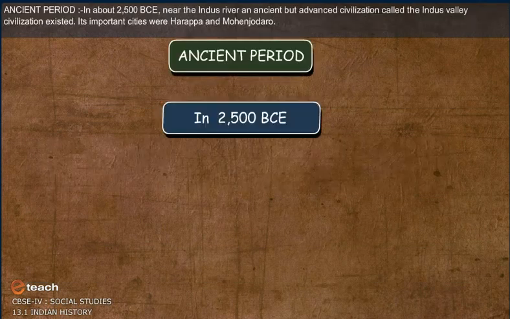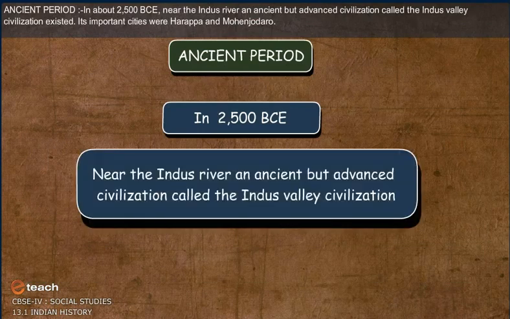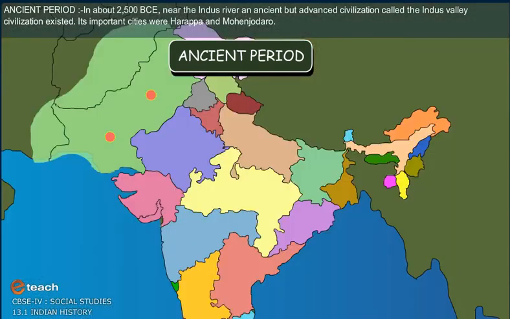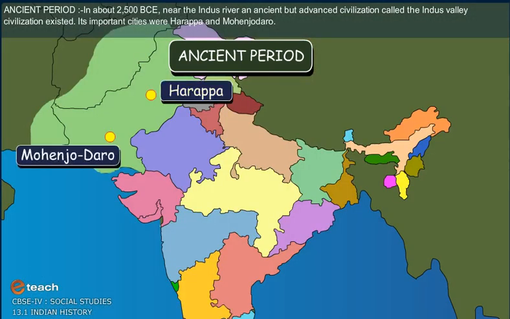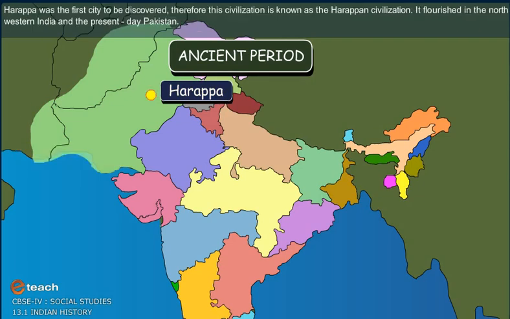Ancient period. In about 2500 BCE, near the Indus River, an ancient but advanced civilization called the Indus Valley Civilization existed. Its important cities were Harappa and Mohenjo-daro. Harappa was the first city to be discovered, therefore this civilization is known as the Harappan civilization. It flourished in northwest India and present-day Pakistan.